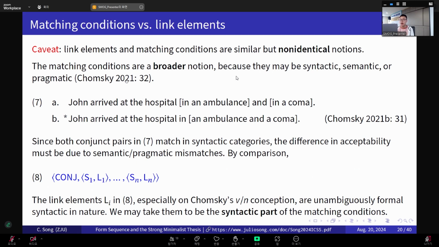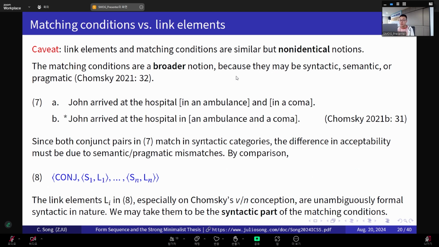According to Chomsky 2021, the broader notion of matching condition could be syntactic, it could be semantic, and it could even be pragmatic. So if we observe these two sentences here, both conjunct pairs in 7, like an ambulance and a comma, and an ambulance and a comma, they both match in syntactic categories. But the difference in acceptability can only be reduced to semantic or pragmatic mismatches according to Chomsky 2021.